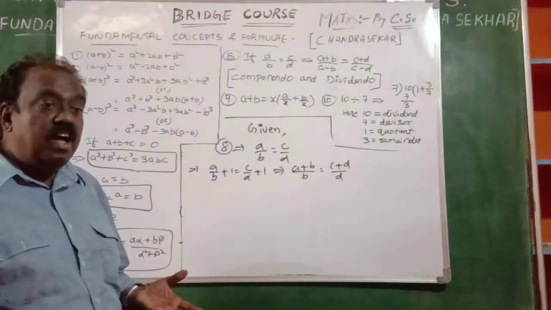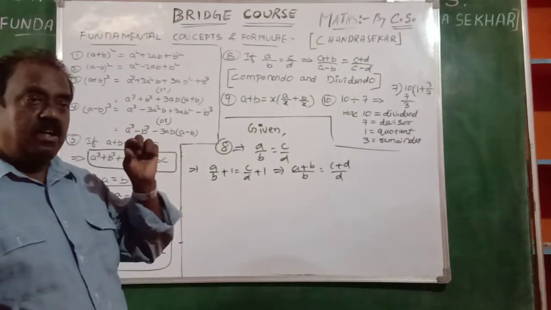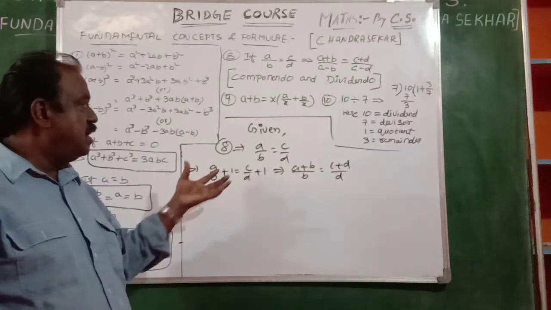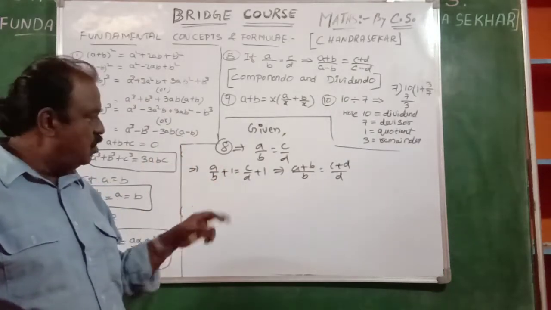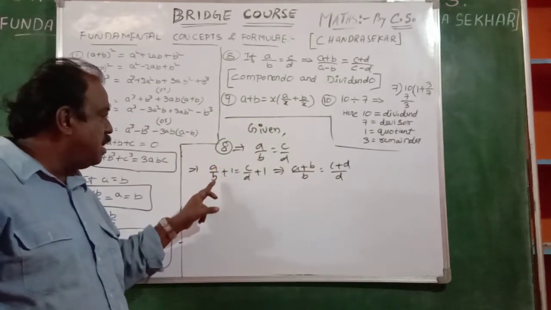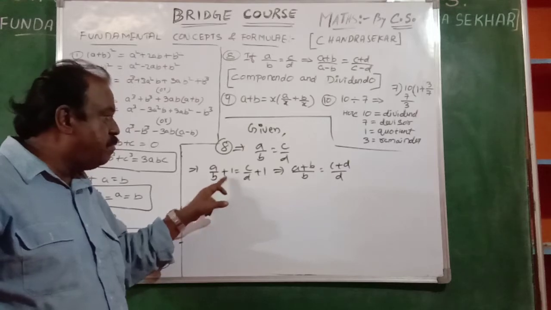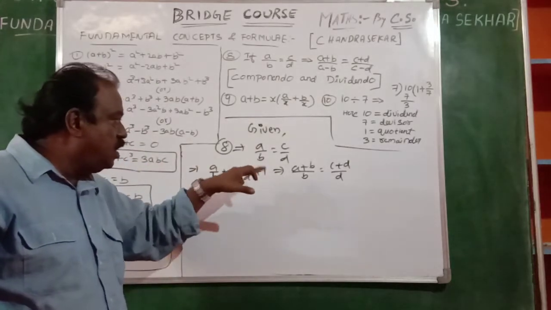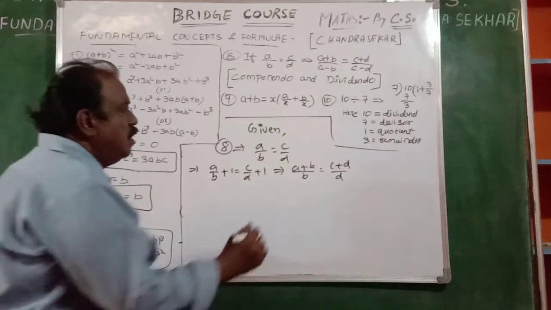We can raise the index to a constant on both sides, the same constant. Then the values will not be changed. Like that, 1 is added on both sides. So here A by LCM, A plus B by B, okay? You know it. C plus D, 1 into D by D. So it is 1.